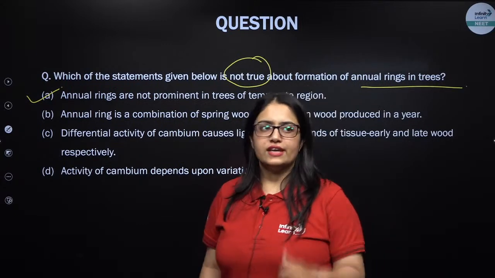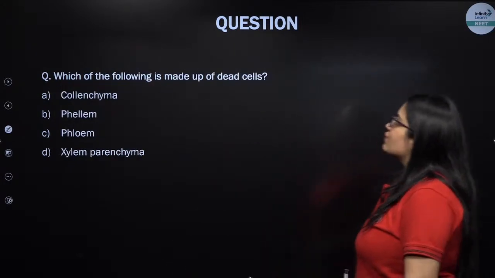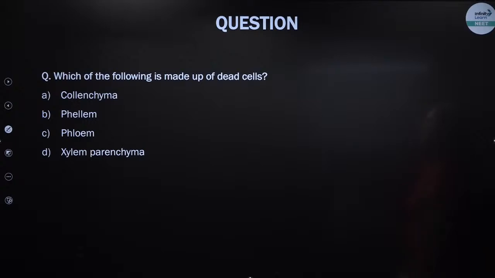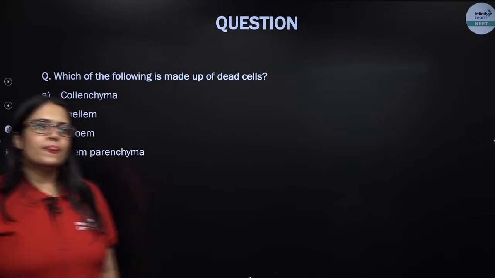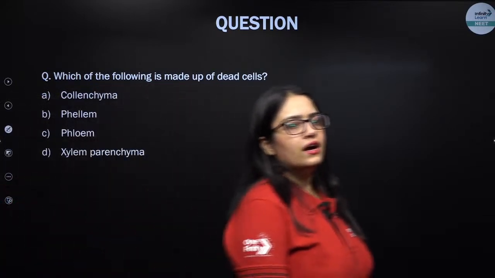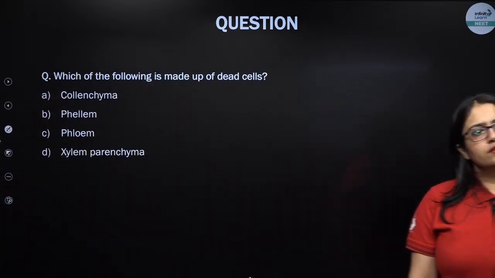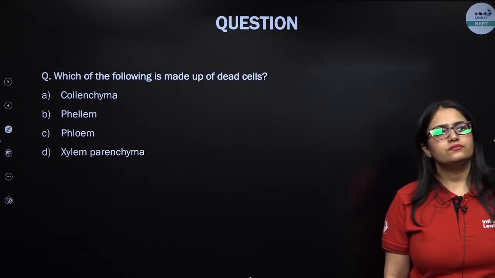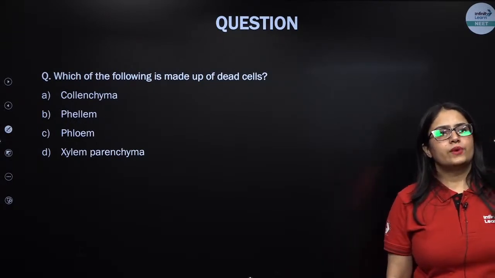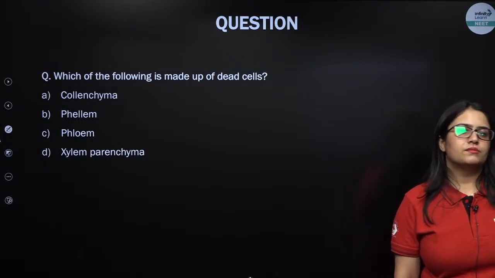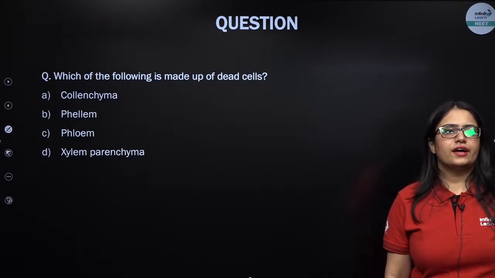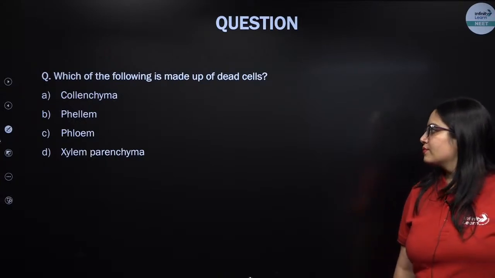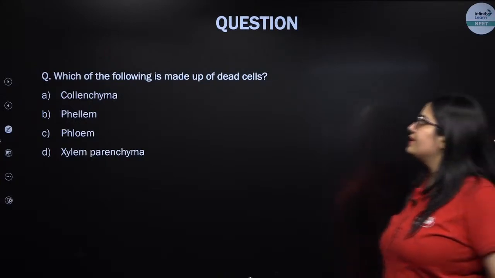Okay, then get ready for the next question. Which of the following is made up of dead cells? Can you tell me which of the following is made up of dead cells out of these four? Yes, W, Neha, Gyaneshwar, Savita, Shweta, Neha, Aruna. Come on, my lovely kids, give it a try.